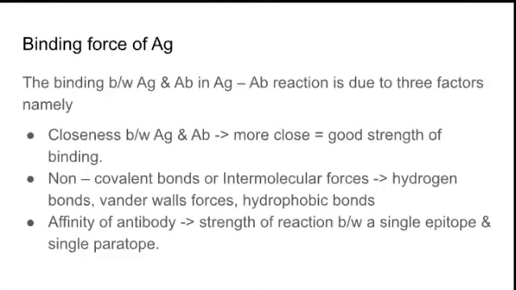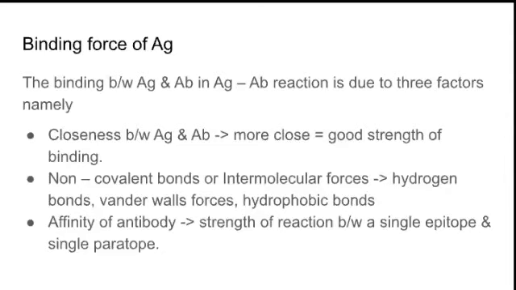The third is affinity of the antibody, the strength of reaction between a single epitope and a single paratope. So the binding force depends on the affinity of the antigen towards the antibody. Binding force of antigen also plays a vital role in the antigen-antibody reaction.